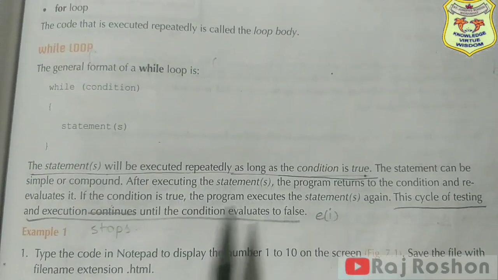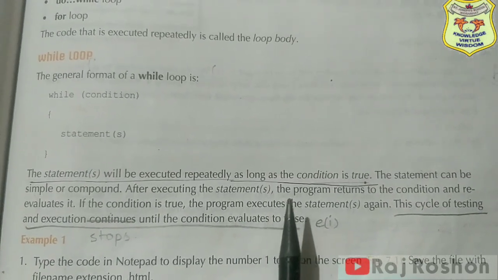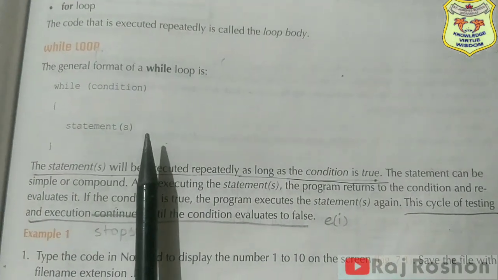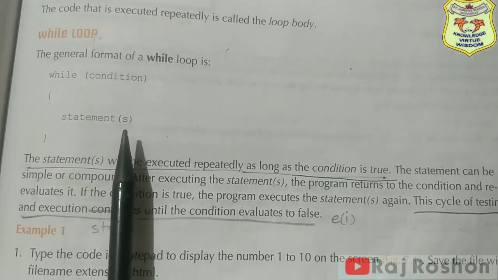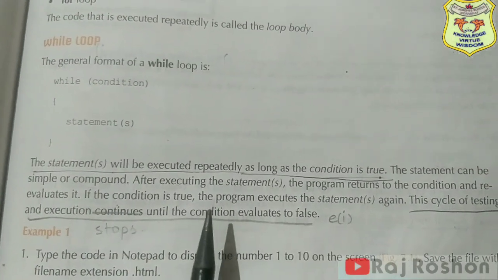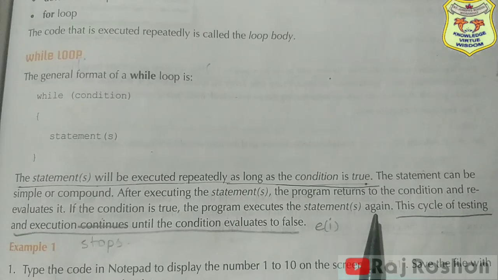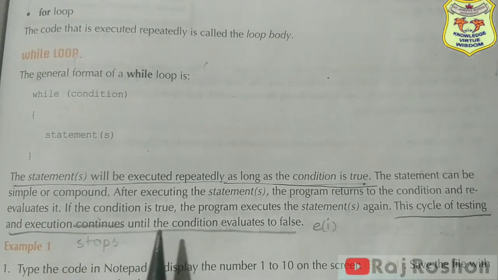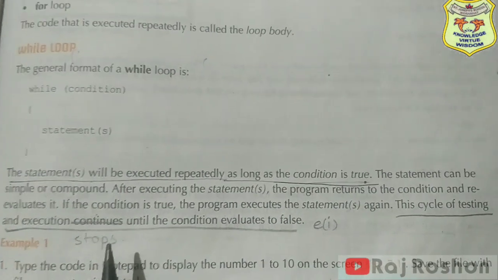The statements can be simple or compound. After executing the statements, the program returns to the condition and re-evaluates it. So once the statement runs, again it will go to the condition and read the condition again. If the condition is true, then again it will run. In the next page an example is given. If the condition is true, the program executes the statement again, and this cycle of testing and execution continues until the condition evaluates to false. And when the evaluation is false, it will stop.